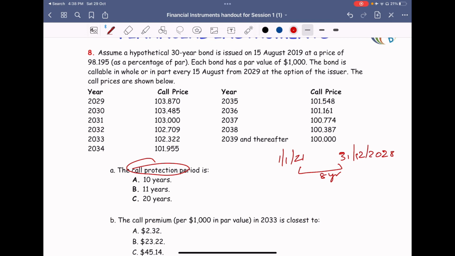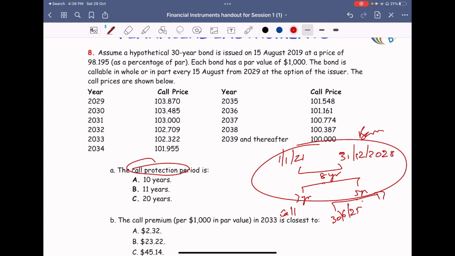The company is saying for the first 3 years, I will not call. But after 3 years, in the next 5 years, I will call with respect to specific dates. Say, for example, 30th of June 2025. They have given certain specific dates. This is called a Bermuda call, Bermuda style call option. And this 3 years is called the call protection period. So during this period, the company cannot call the bond.